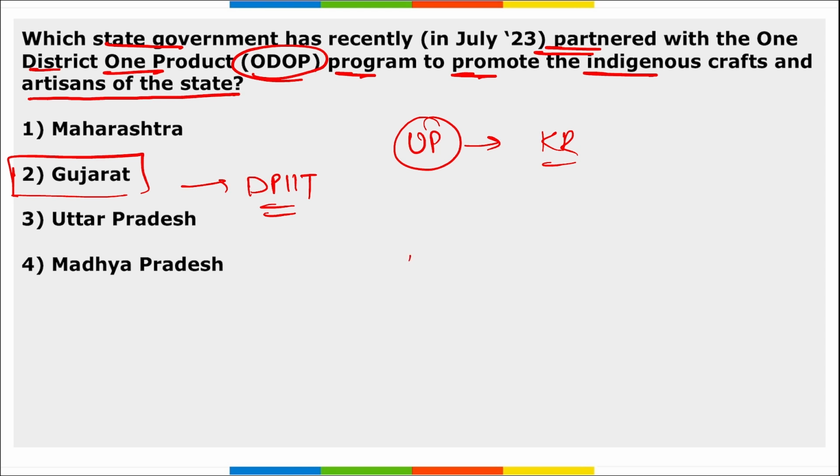And here are 68 distinctive products that will be promoted under this scheme, right? This will be promoting the small businessmen, small artisans, small product makers, correct? And here with the help of this, they will be able to market their product globally and a large variety of audiences can be targeted.